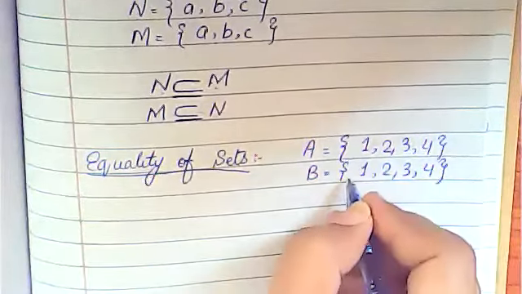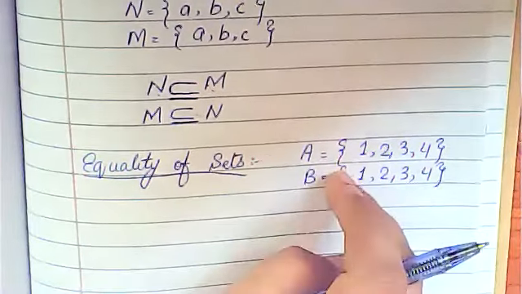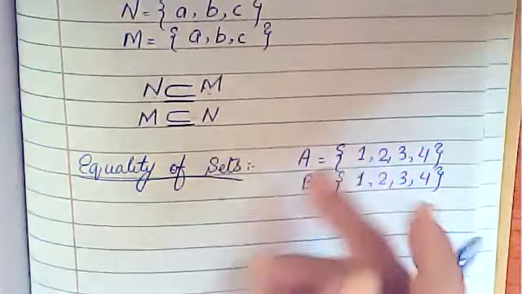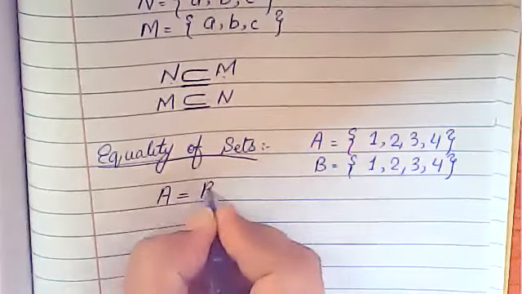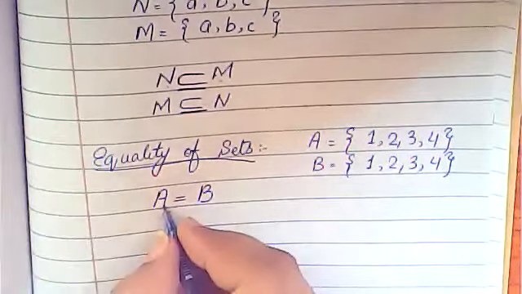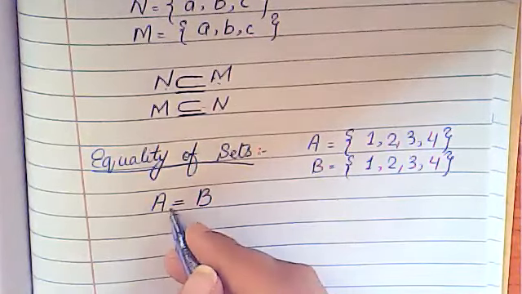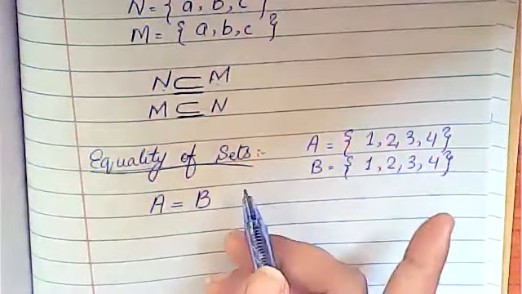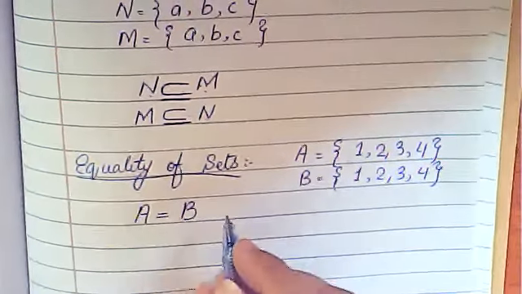So this type of sets, you will say that although they are subset and superset as well, they are also equal sets. So you will write that A equals B, meaning the elements of set A and set B are equal, right?